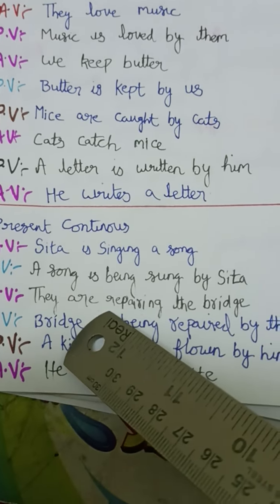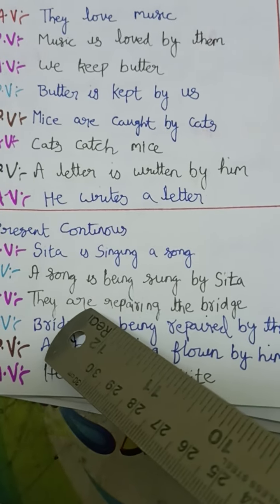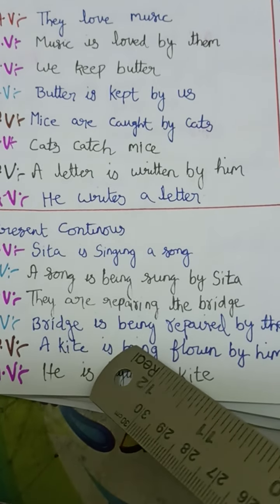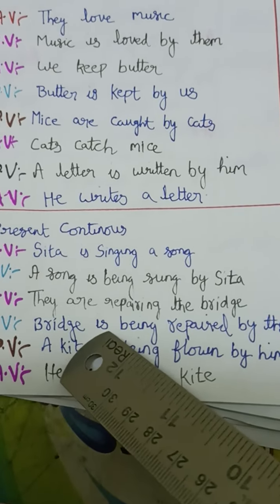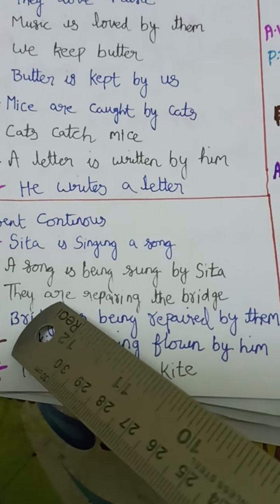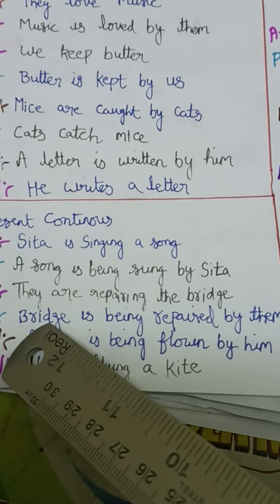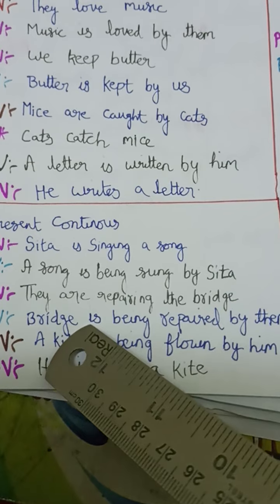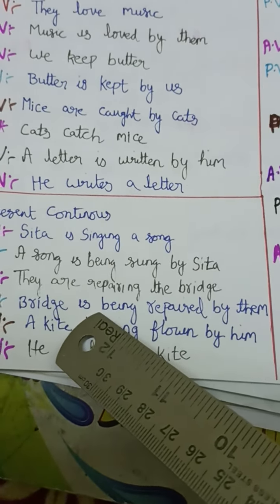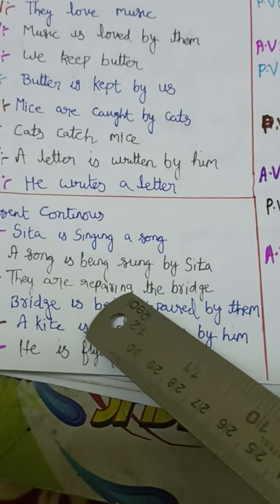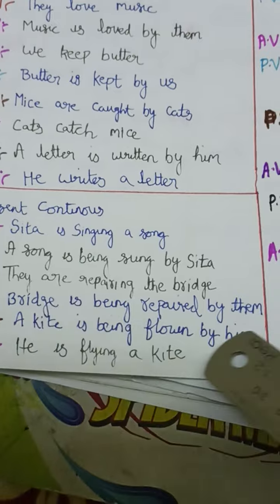Next, they are repairing. Ing is there, ing indicates continuous. Is, am, are should be given; are is given here, so being should be added. So we will start with bridge. Bridge is singular, that's why is. Some students will see this are and they will write are only. See the subject, what subject is given here? The subject is bridge, so that's why we should use is. And being should be added as it is a passive voice. So bridge is being repaired. Ing is changed into V3 form, that is repaired. By they becomes them.